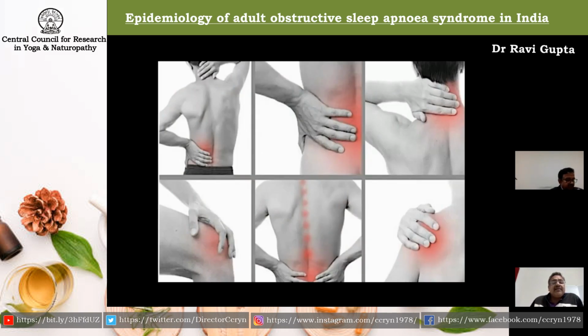Next slide, please. In many of these patients, they also complain of multiple body aches and multiple joint aches, and these aches are usually muscular in nature. So patients who are complaining of chronic fatigue syndrome and also fibromyalgia should be screened for obstructive sleep apnea. Next, please.